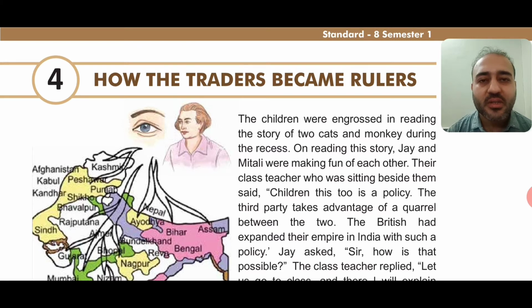They made the Indian kings fight with each other, and slowly and gradually they themselves started acquiring the territories of India. And this is how the traders who had come to India for trading became the rulers of India. So to know the whole story, let us begin with the chapter.